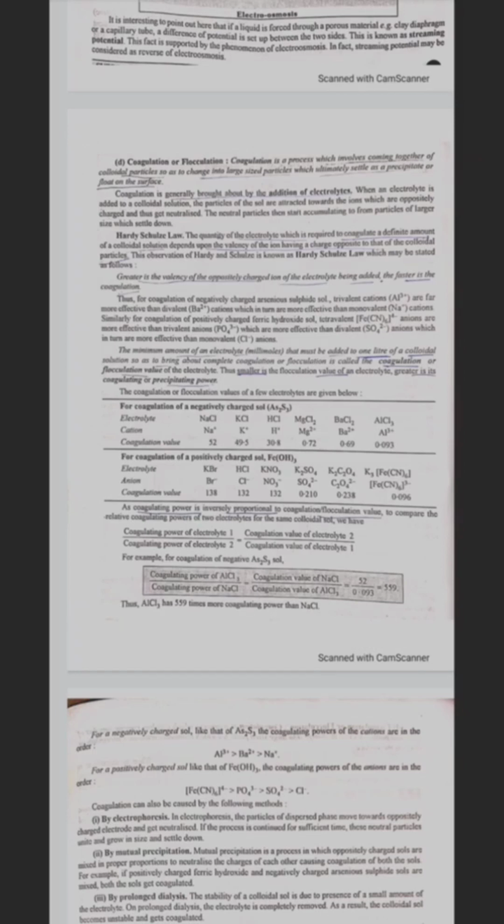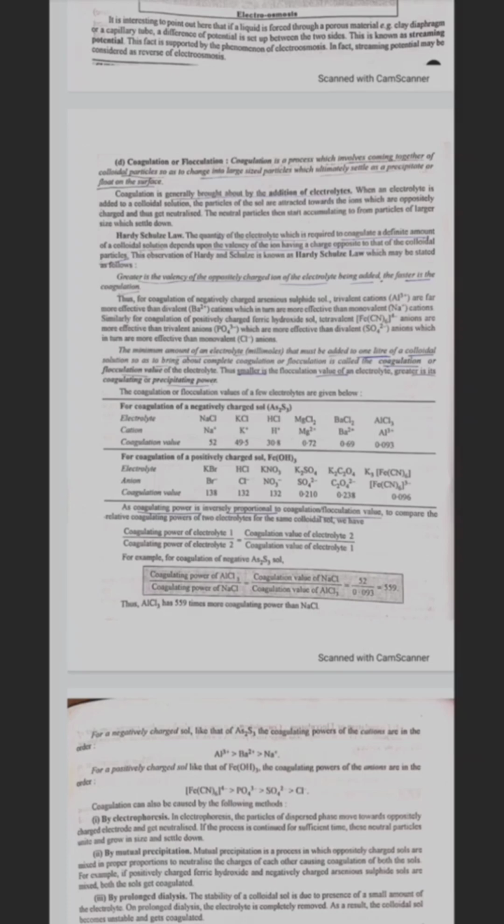This observation of Hardy and Schulze is known as the Hardy-Schulze law, which may be stated as follows. Greater is the valency of a positively charged ion of the electrolyte being added, faster is the coagulation. Thus, for the coagulation of negatively charged arsenic sulfide sol, trivalent cations are far more effective than divalent cations, which are more effective than monovalent cations.